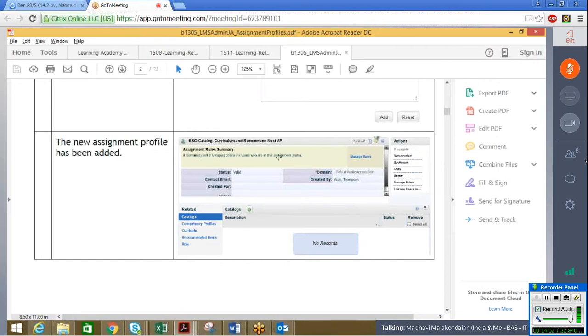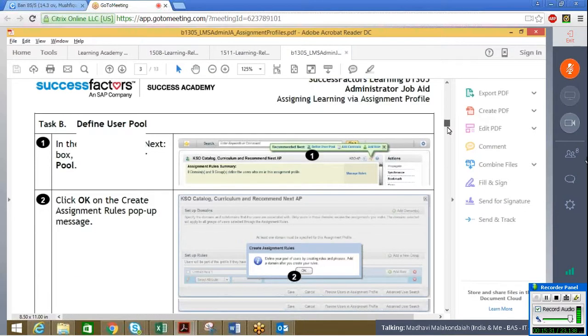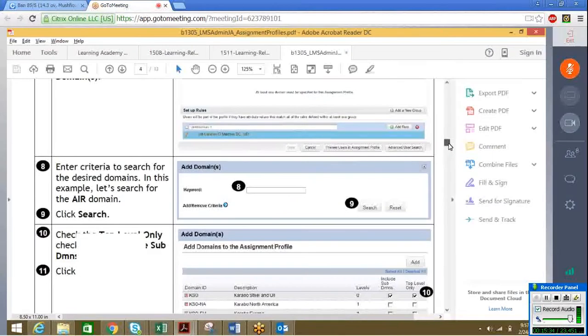On your screen, you are setting the role. The assignment profile that you are creating, when you mark this assignment profile to the catalog that you have created, this catalog also has some items and curricula domains. All that you have configured for a domain, you are marking to the assignment profile so that, after propagating, it will go to the employees who belong to that particular domain or the rules that you have just seen. Got that? Yes. Okay.